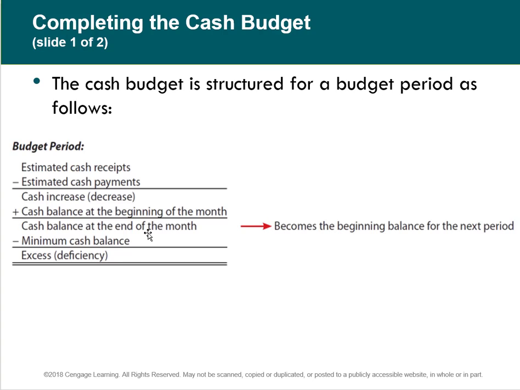Most businesses have a minimum cash balance that they want to keep, say a minimum of $20,000. So if our projected cash balance is less than the minimum, then we've got to borrow money. And the other thing they point out here is that the cash balance at the end of one month is the balance for the beginning of the next month.